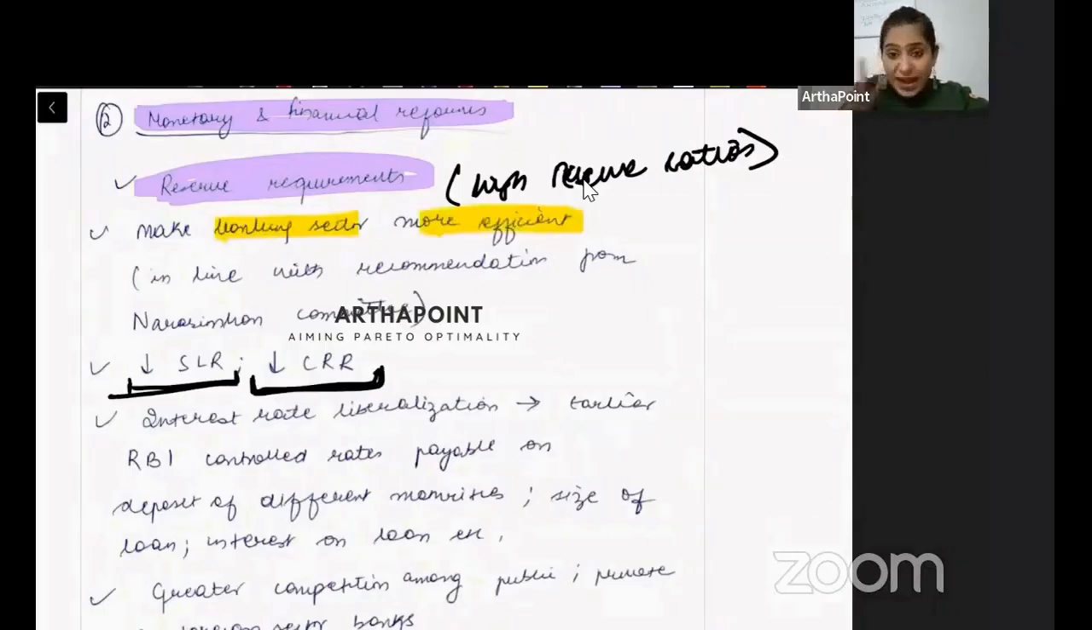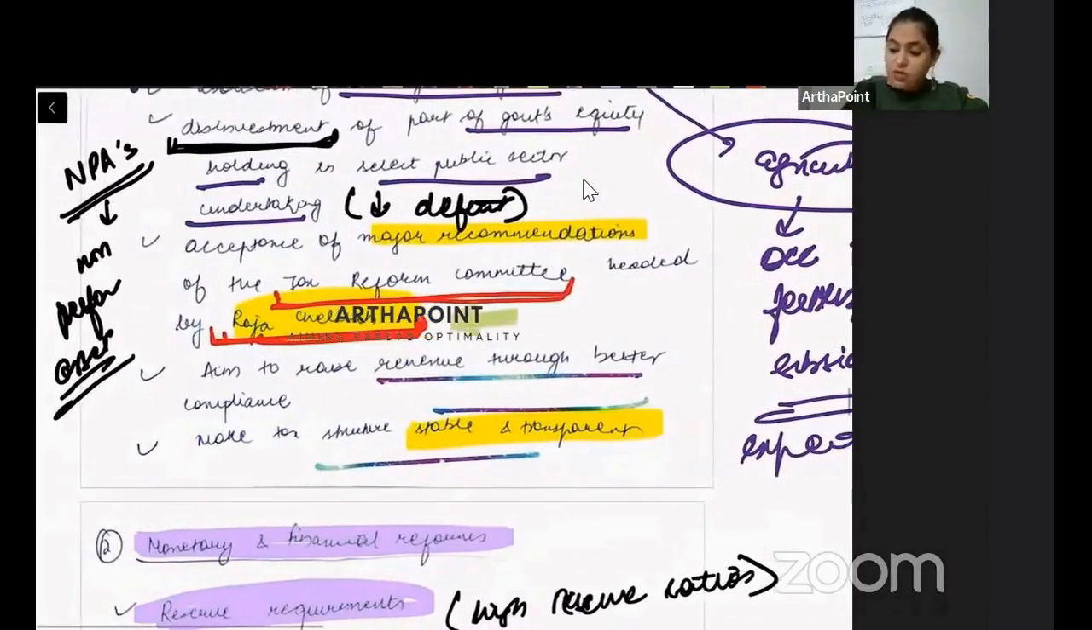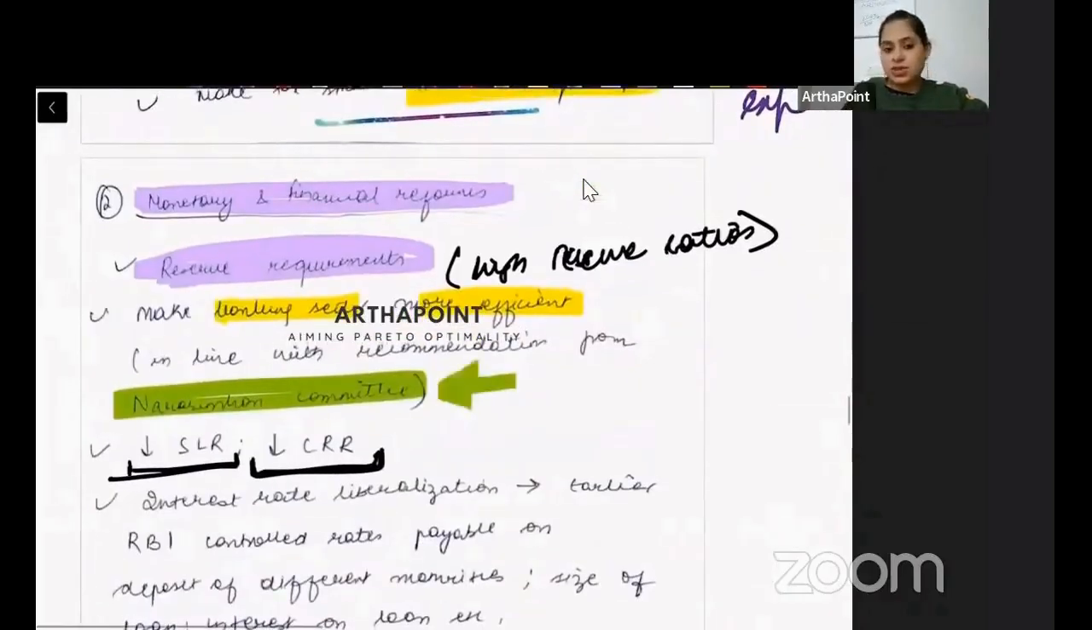Now for banking sector, the most important committee was Narasimha Committee. तो देखो difference है. You should remember, tax reform was Rajacheria Committee. Banking sector reform was Narasimha Committee.